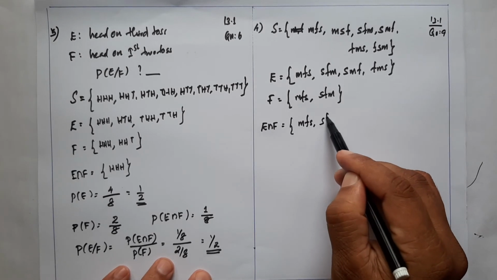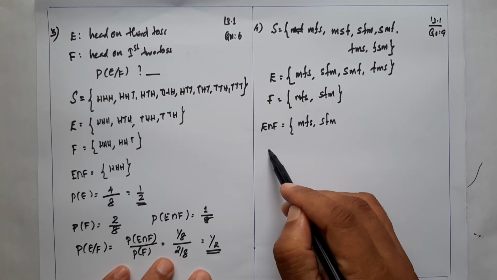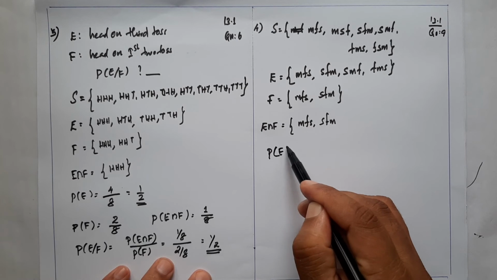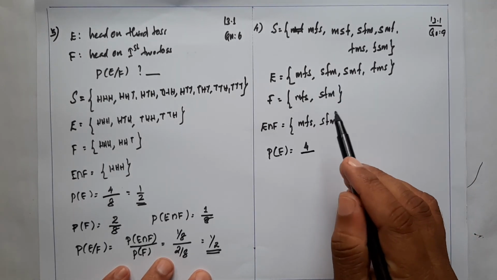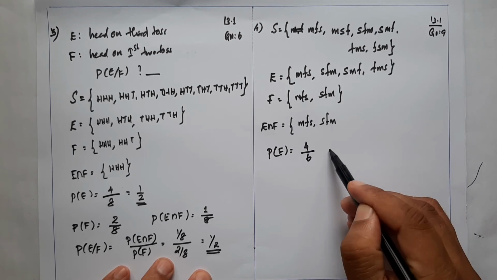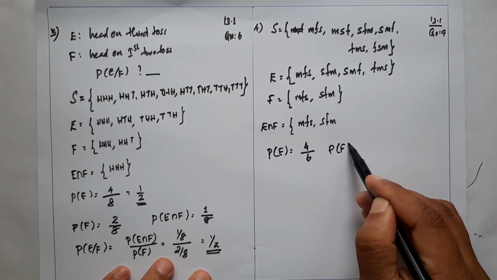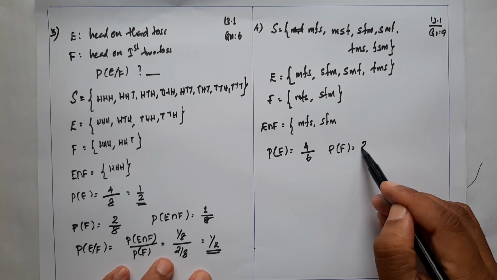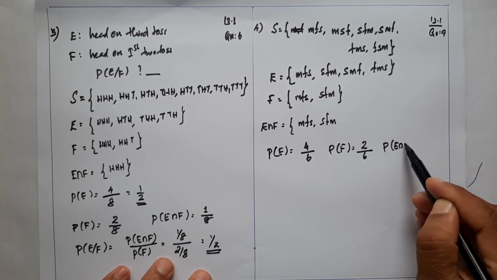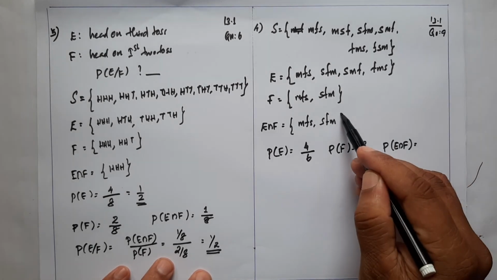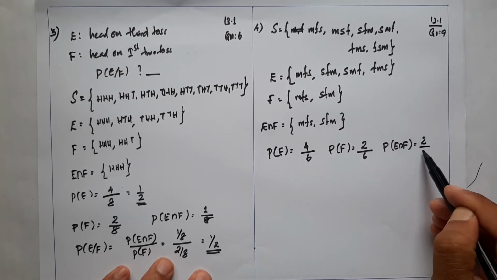Now the probability P of E is 4 divided by total outcomes 6. P of F is 2 elements divided by total outcomes. And P of E intersection F is also 2 divided by total outcomes.